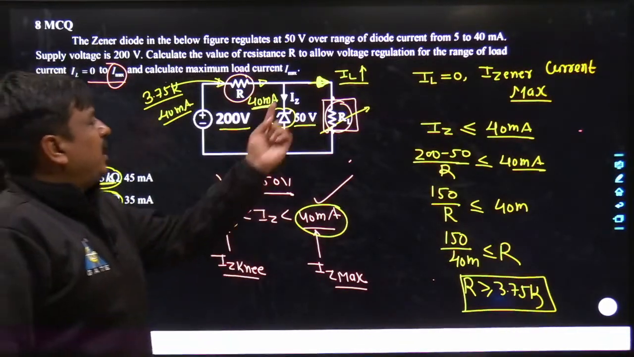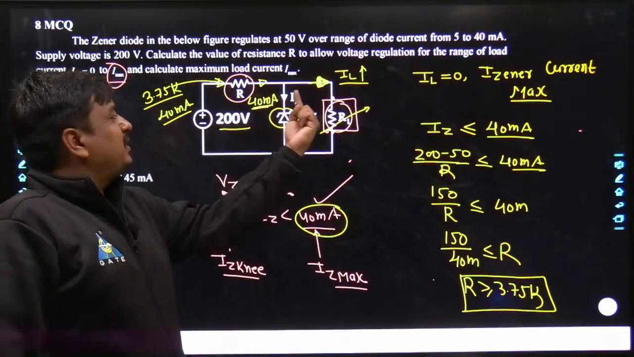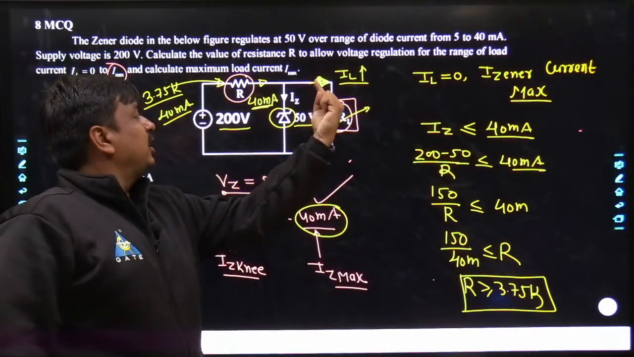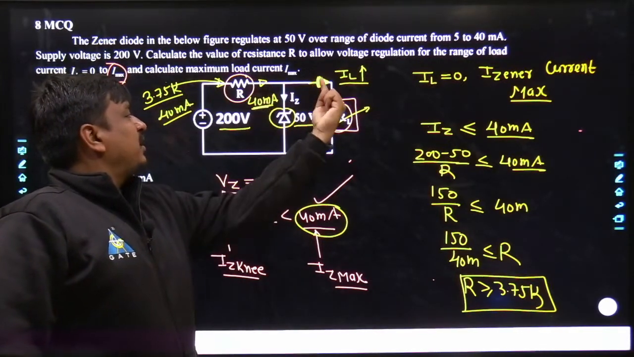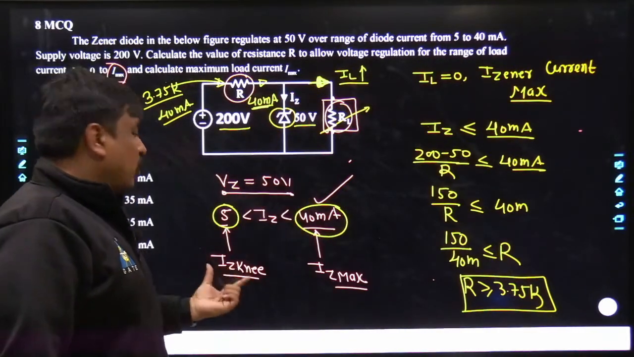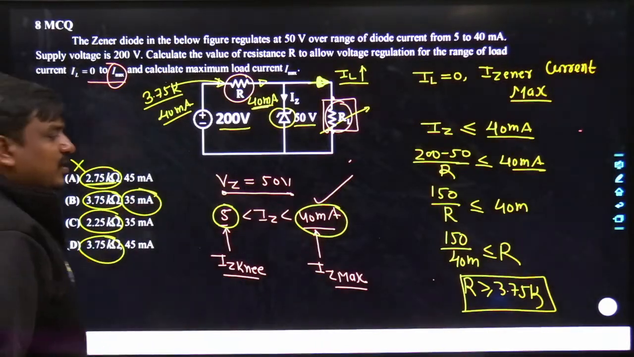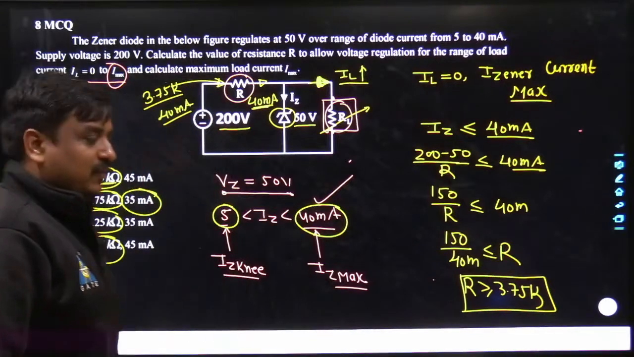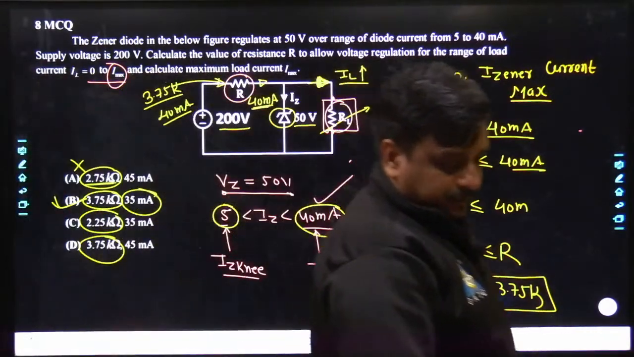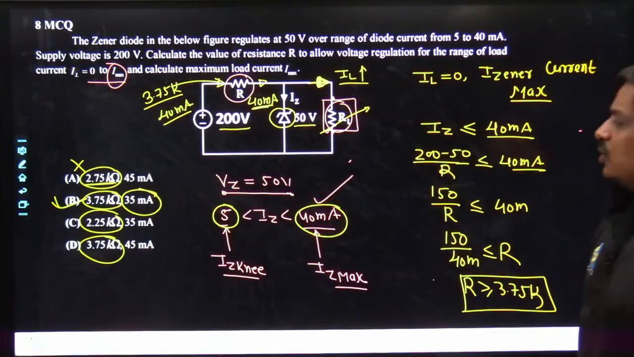So may I know how much maximum load current you can extract? Out of 40, maximum you can extract 35 milliampere. If you go to 36, then only 40 minus 36, 4 milliampere would be left for the Zener diode, which is not the actual permissible limit. So you can see very well, it is simply equal to 35 milliampere, which is option B. Agreed? Probably this must be clear to all of us.